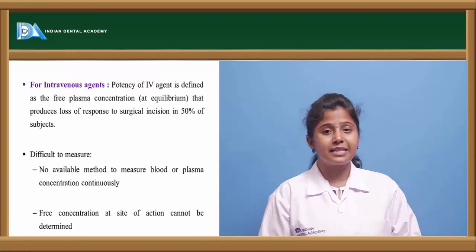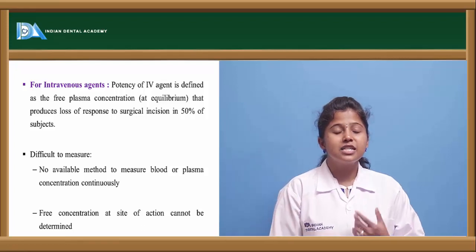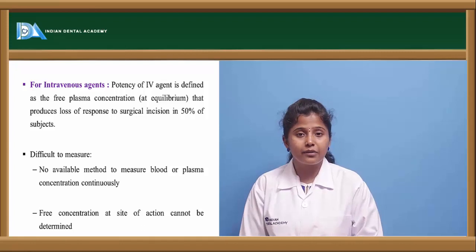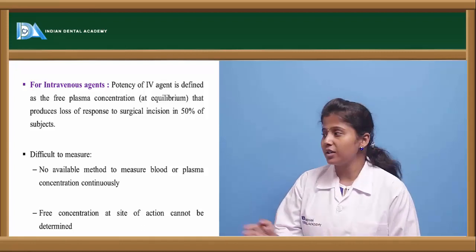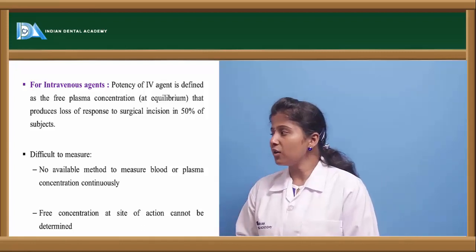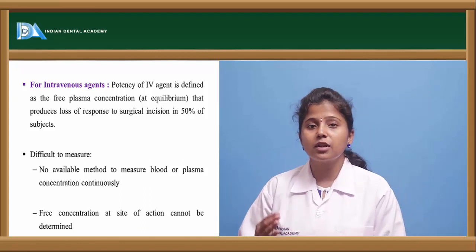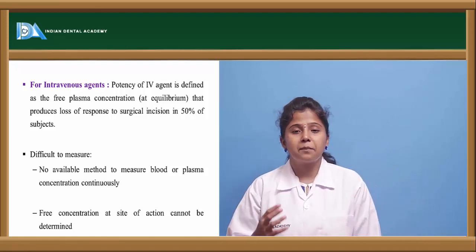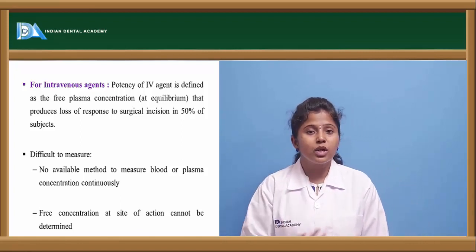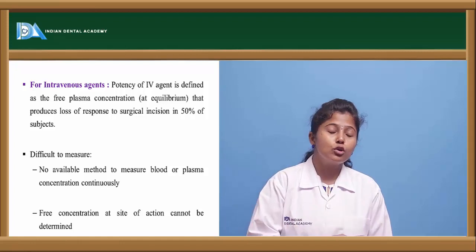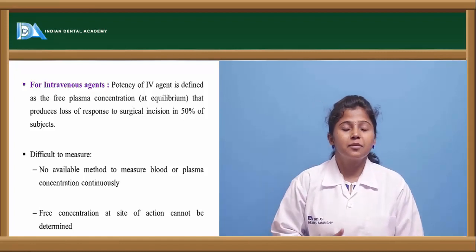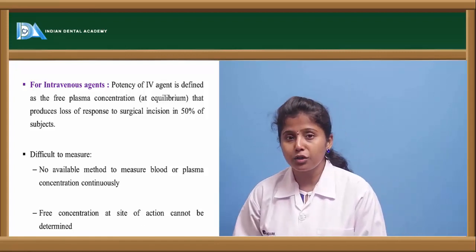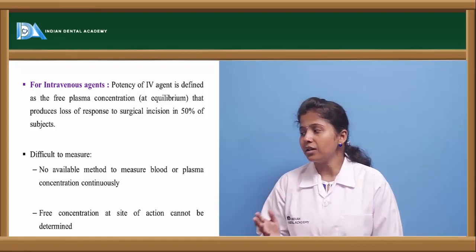For intravenous agents, the potency of the drug, if we are giving it through the intravenous route, is defined as the plasma concentration that produces loss of sensation in response to a surgical procedure. For example, if we are giving through the IV route, the person should not show any response to the surgery or to the injury caused by the surgery.